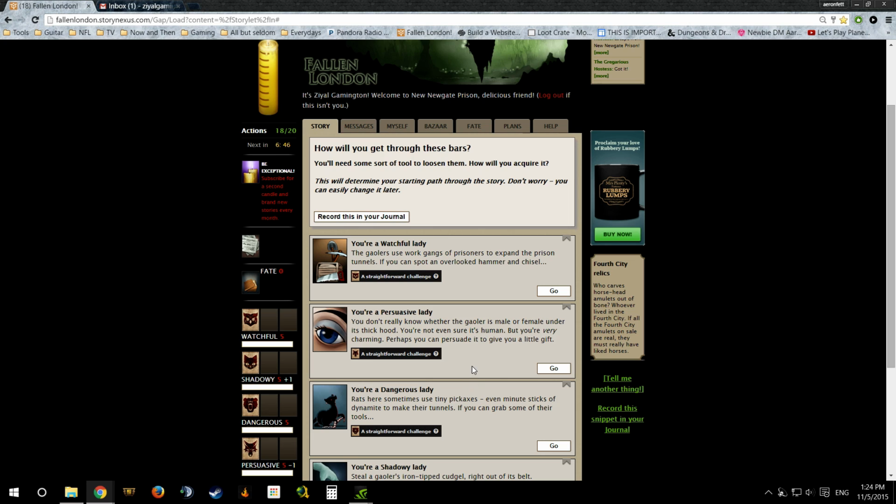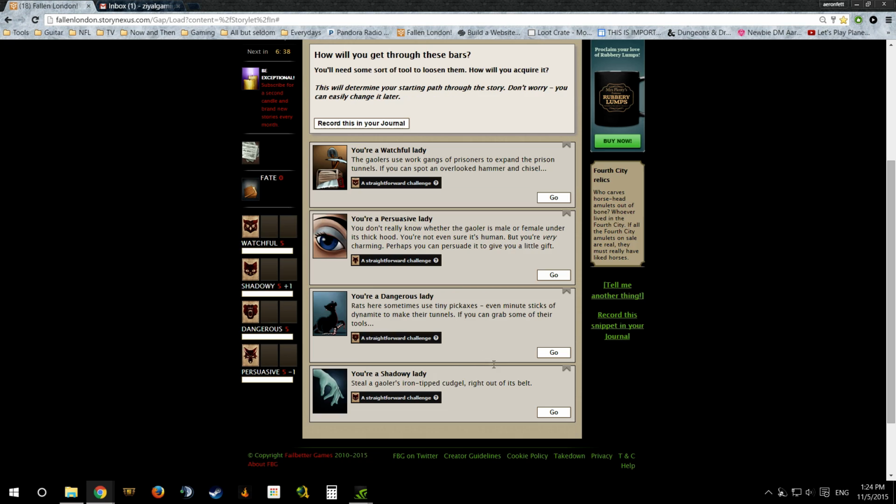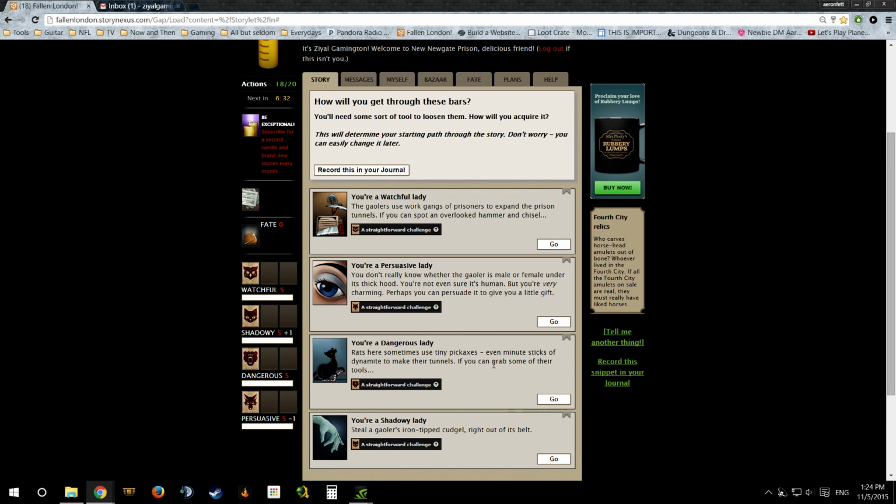Basically, we have ourselves, what kind of thing? How are you going to get through these bars? You need some sort of tool to loosen them, however you acquired it. You can determine your starting path later, but the idea is that it's giving you a chance to decide which way you're going. You can see your stats over on this side: 5 watchful, plus 1 shadowy. That's interesting. Where is that coming from? And -1 persuasive.